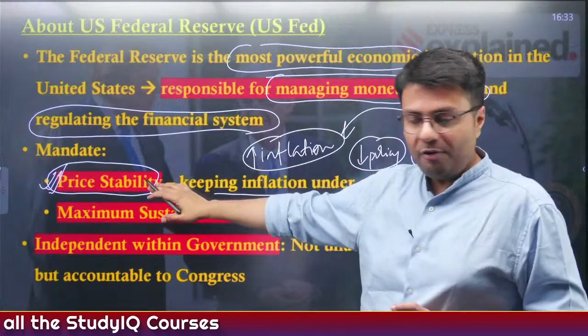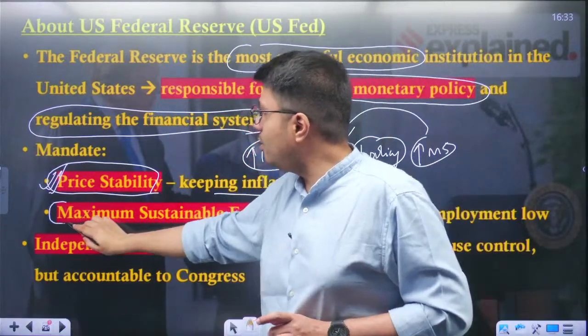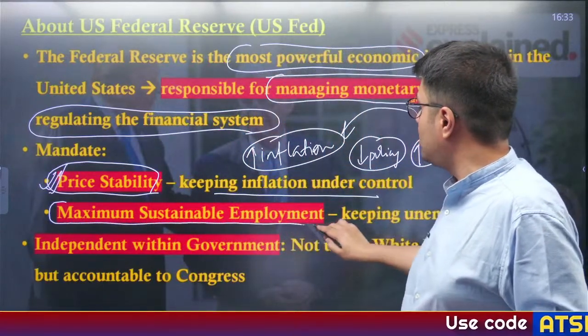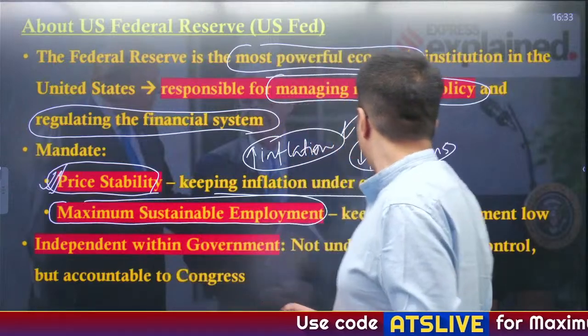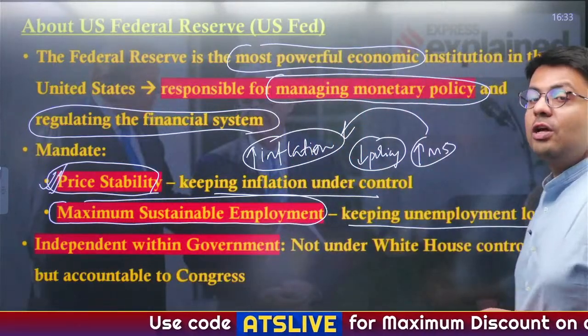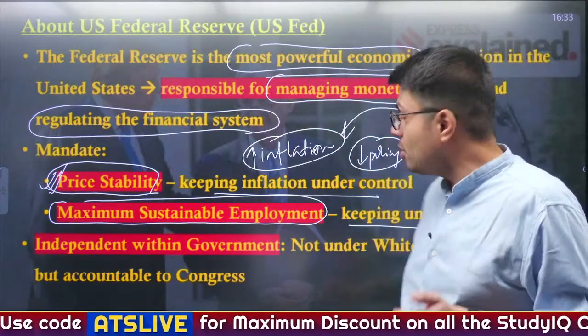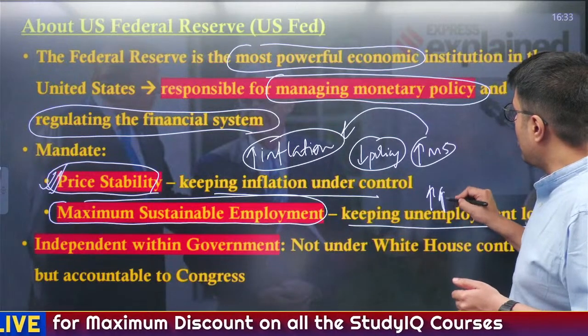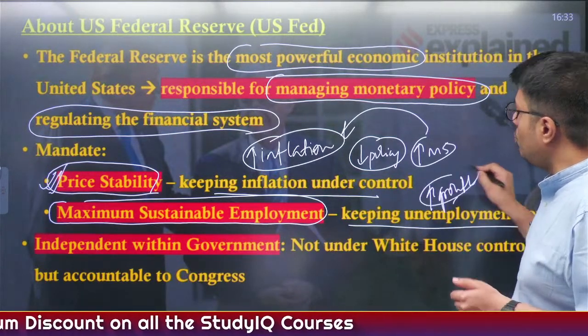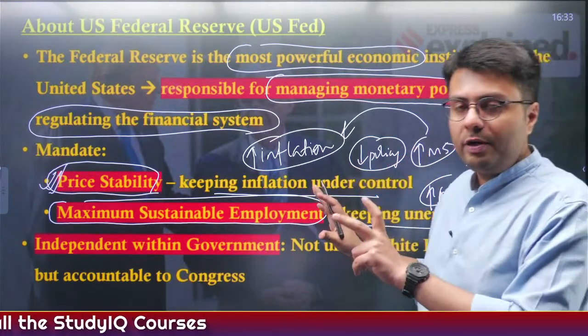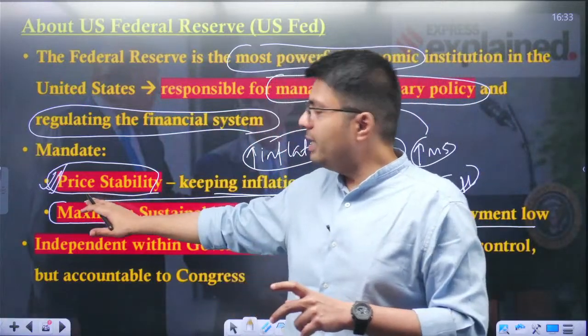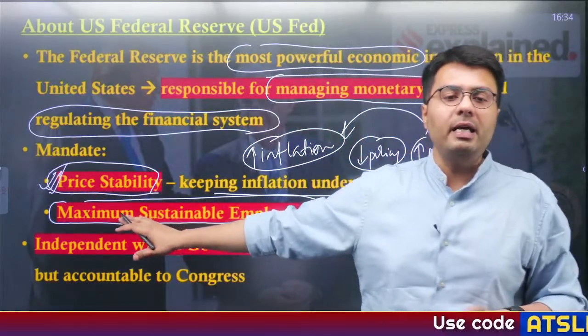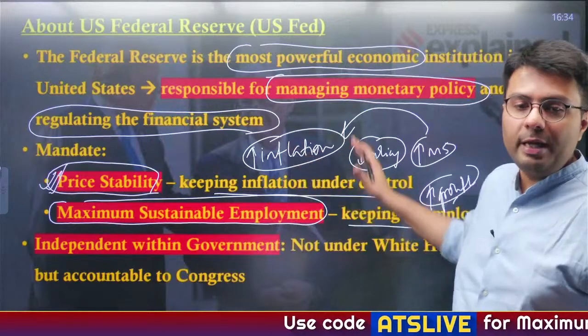After it has achieved price stability, the mandate of the Federal Reserve is to ensure maximum sustainable employment, which means keeping unemployment levels low. And how can you keep unemployment levels low? By promoting economic growth, right? So these are two different mandates given to the Federal Reserve. The first mandate is price stability, the second is maximum sustainable employment.